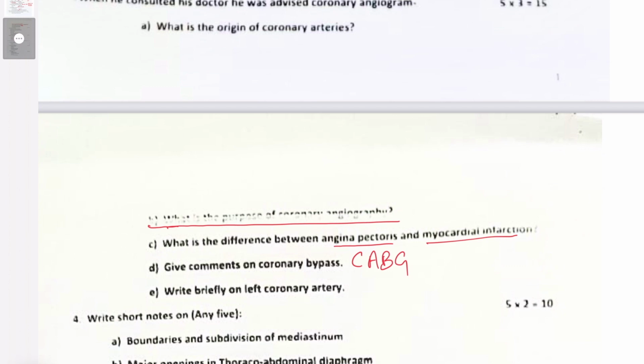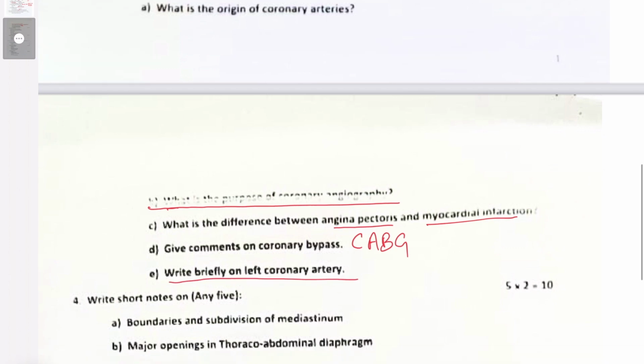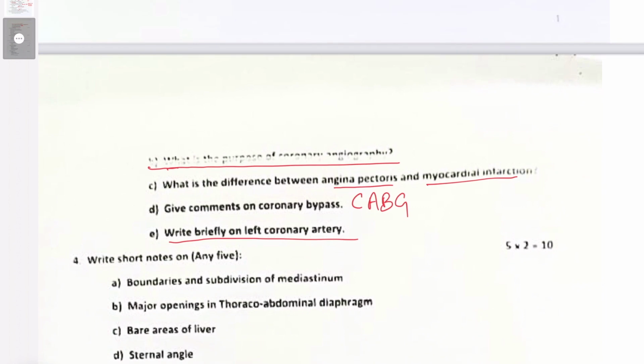This is mainly the left internal mammary artery, IMA, which is commonly used for coronary artery bypass surgeries. Briefly on the left coronary artery, of course, you'll have to describe this coronary artery in detail right from its origin. Although the left coronary artery is larger than the right coronary, it is shorter in length. It soon gives out its anterior interventricular branch, also called LAD, that is the left anterior descending artery.